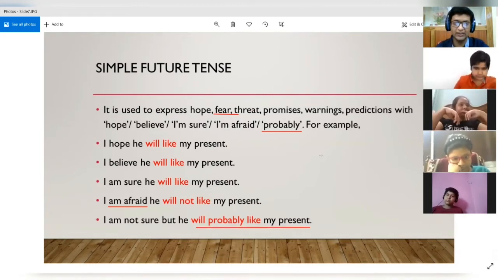So in all these cases, you are trying to express hope, fear, threat, or things like that, then you can simply use the simple future tense form. All right. Okay.